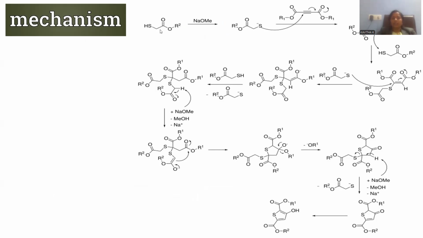Initially, I am taking thioglycolic acid to be treated with a very strong base, sodium methoxide. Sodium methoxide immediately takes up the H positive, and S minus, a sulfide, will be originated. S minus is sufficiently nucleophilic in nature. That's the reason why it is able to bind with the carbon in order to form a new carbon-sulfur